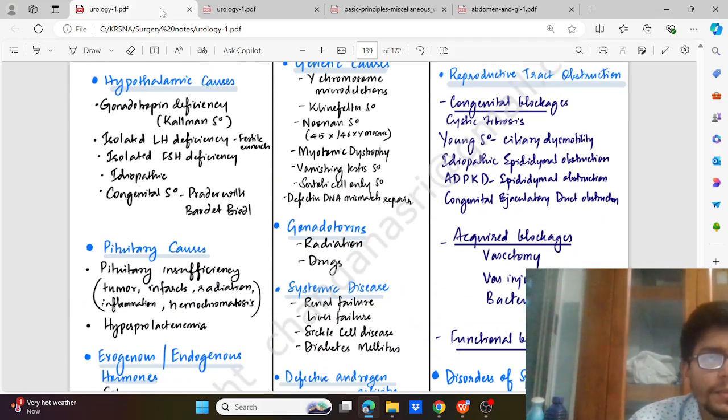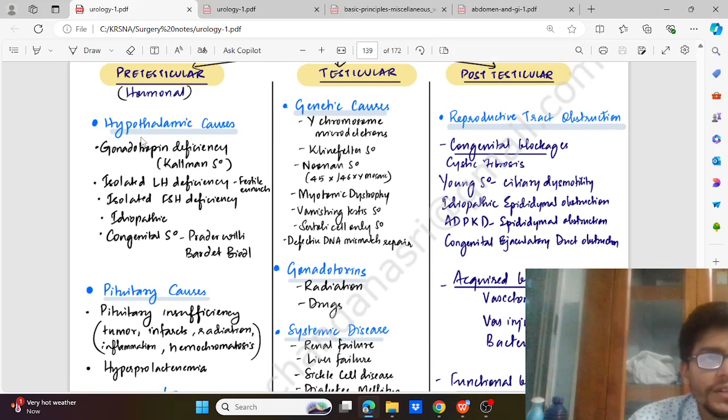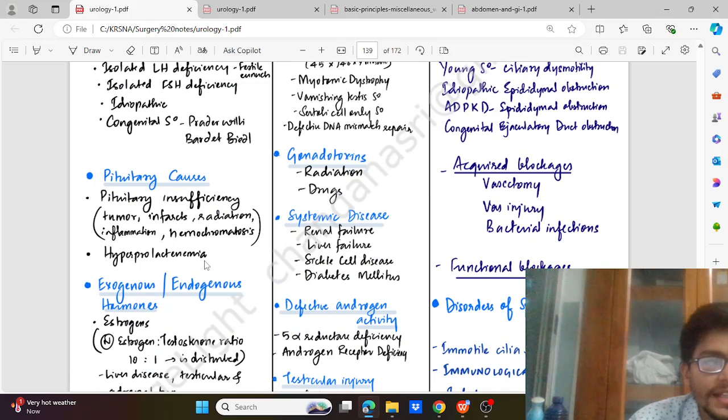In the hypothalamic causes, we have gonadotropin deficiency, that is Kallmann syndrome, isolated LH deficiency or FSH deficiency, then idiopathic and congenital syndromes like Prader-Willi and Bardet-Biedl syndrome. Then we have the pituitary causes, where there will be pituitary insufficiency, which could be due to tumor, infarct, radiation, inflammation, or hemochromatosis.